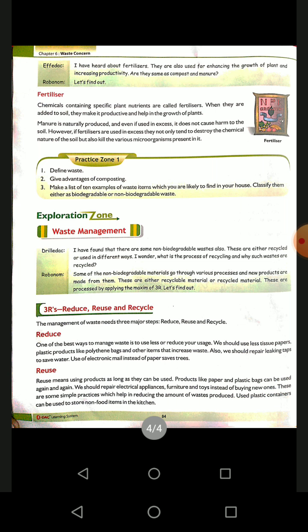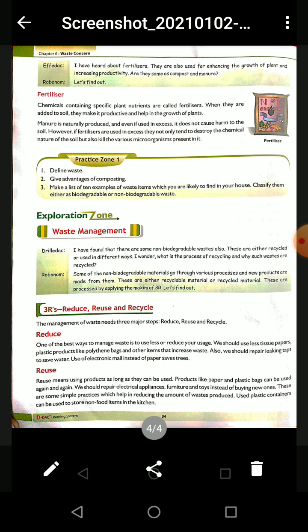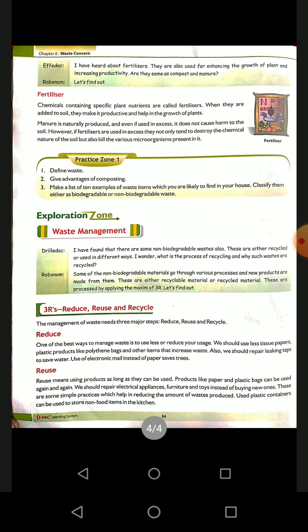When we use chemical fertilizer in excess, it is harmful for the soil as well as for humans also. But the excess use of manure is not harmful to the soil or to humans.